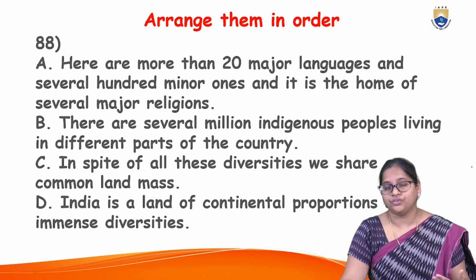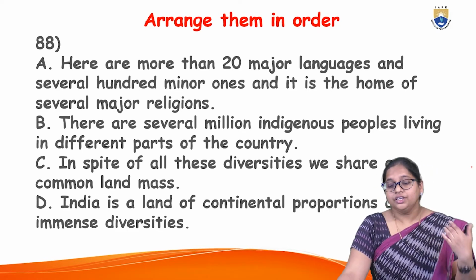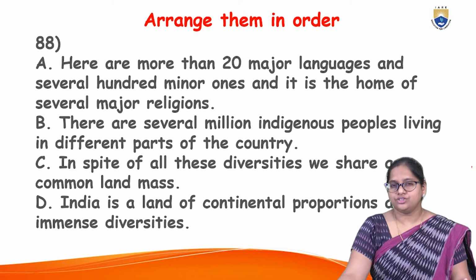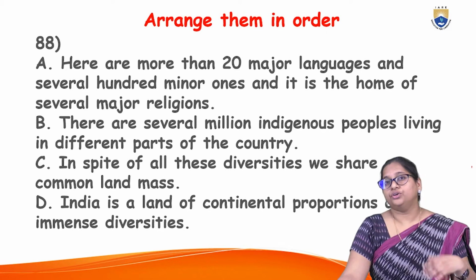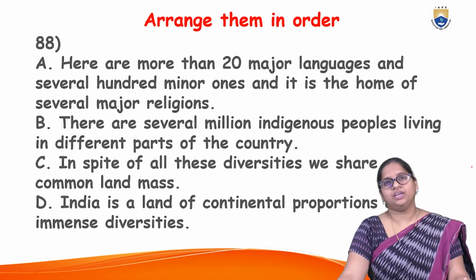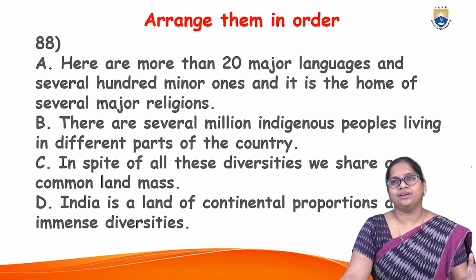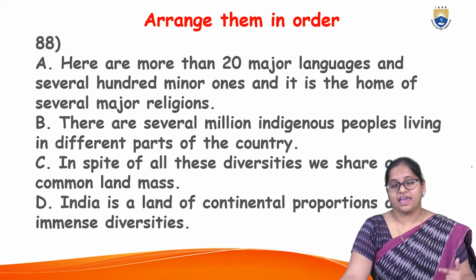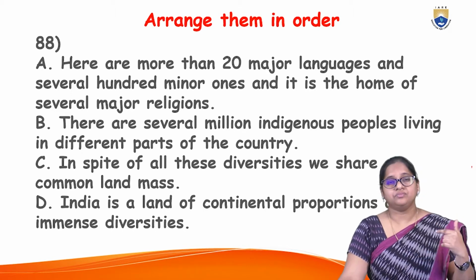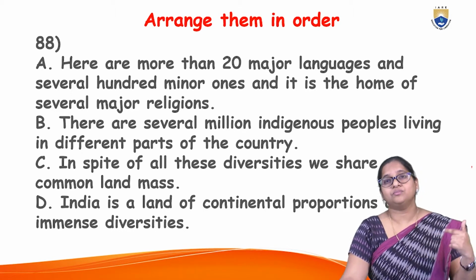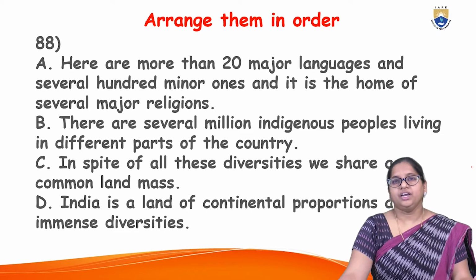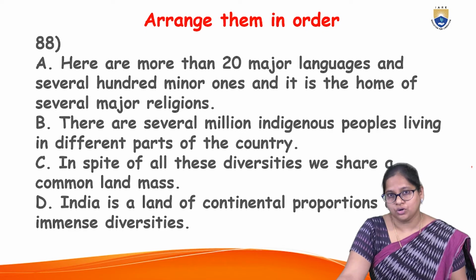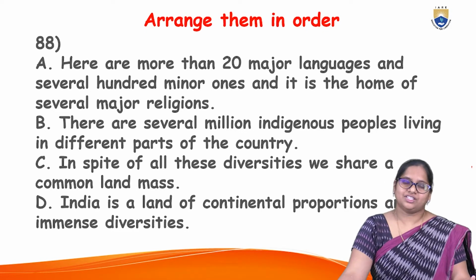Now next, how do you talk about it? There are more than 20 major languages and several hundred minor ones, and it is a home of several major religions. Or do you talk about option B, that there are several million indigenous people living in different parts of the country? Now D, B, C, A. Will A come first, or will D come? D comes first because it is introducing. I have given you a clue. Now try to build up the rest of the thread.